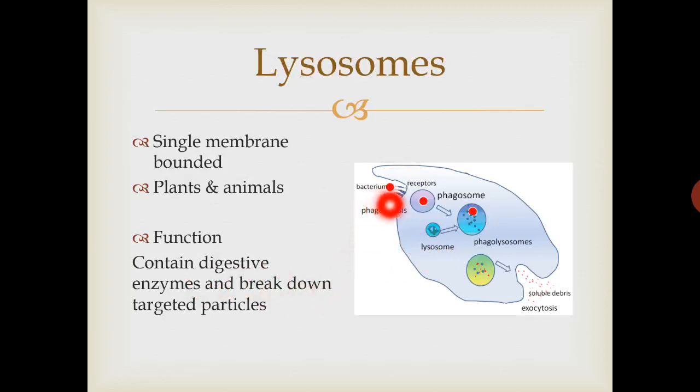Here in this diagram you can see a bacterium. When a bacterium enters a cell, the cell protects itself and tries to digest that bacterium into small pieces. Here the bacterium will be trapped in a vacuole, and the lysosome will merge with that vacuole, and it will break down that bacterium into small pieces, and these pieces will be excreted out of the cell through exocytosis. In this diagram you can also see the process of endocytosis, taking in of the bacterium, and exocytosis.